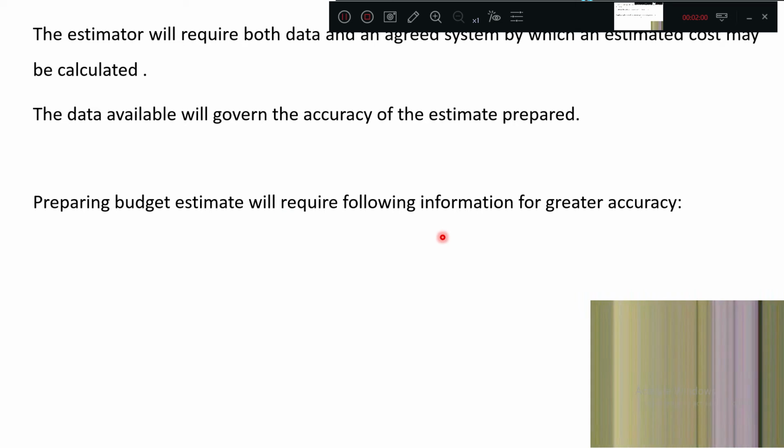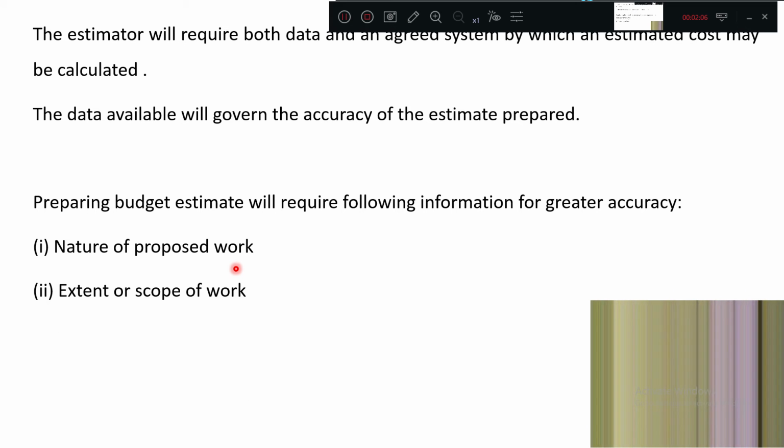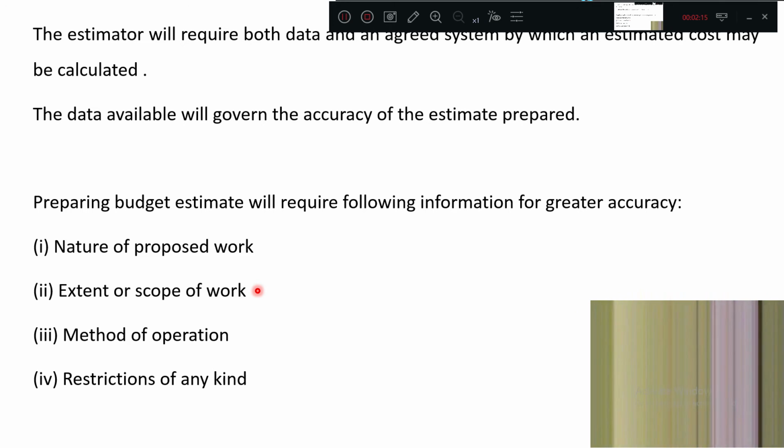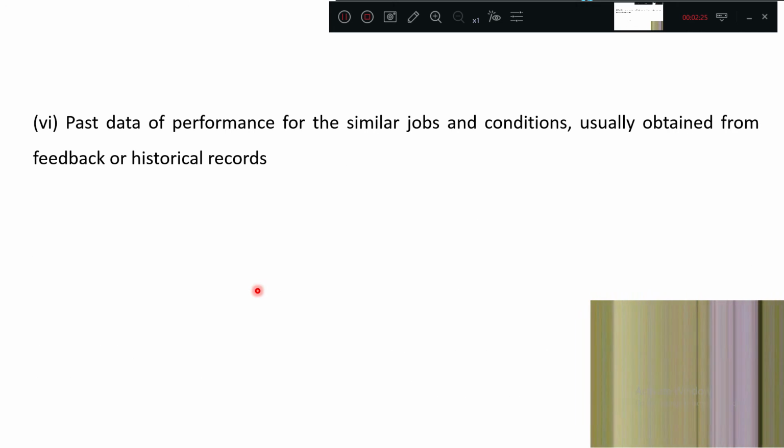Preparing a budget estimate will require the following information. What information do they want? Nature of work, extent of work, scope of work, method of operation, manual or machinery, restrictions of any kind, whether a highway is there, whether electricity lines are there, current labor cost and availability, present available labor and their unit wages, and past data of similar work, which is very important in making the budget.